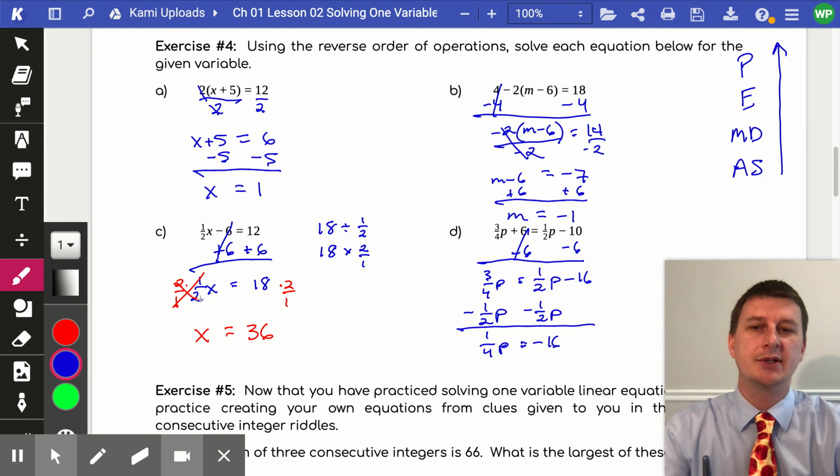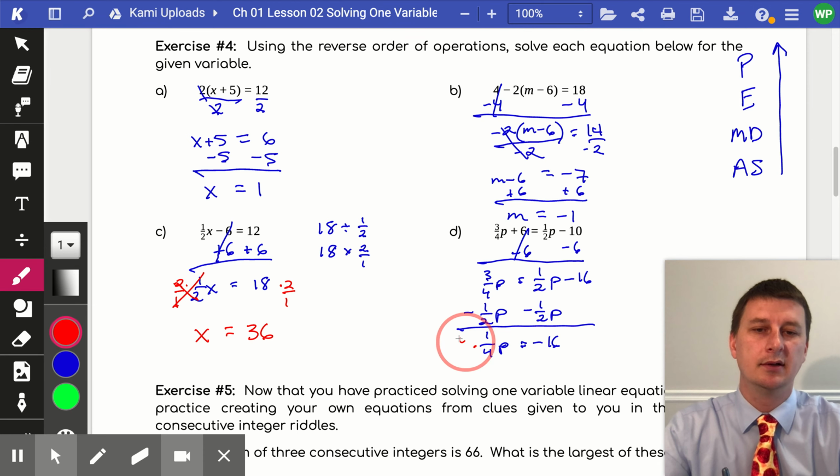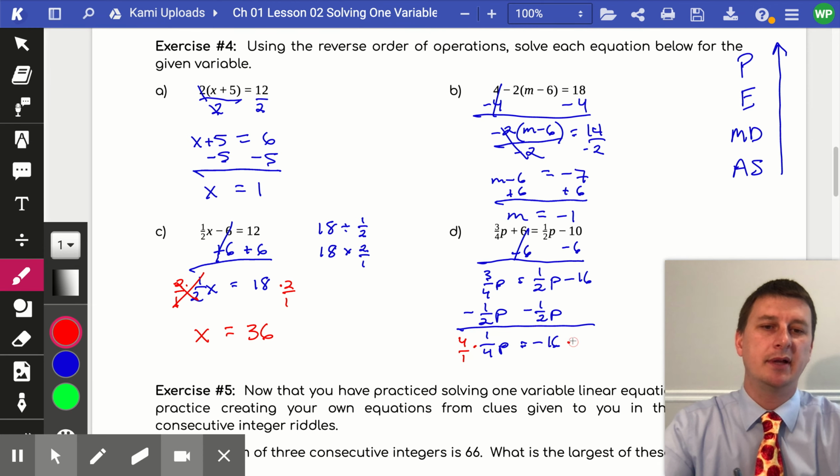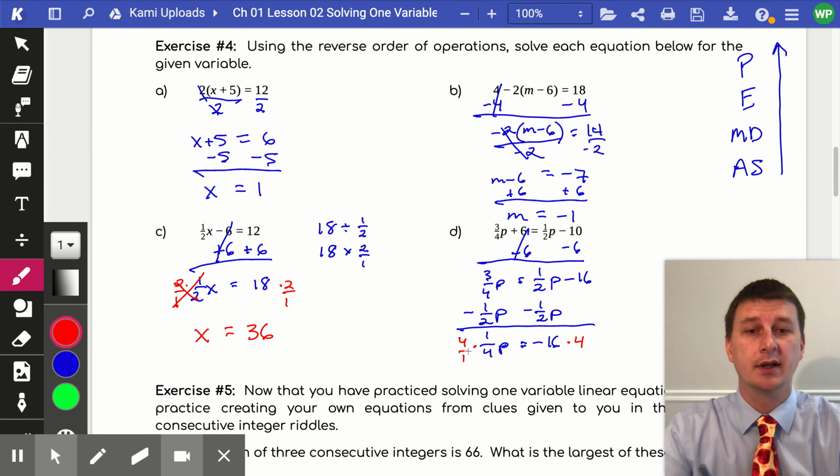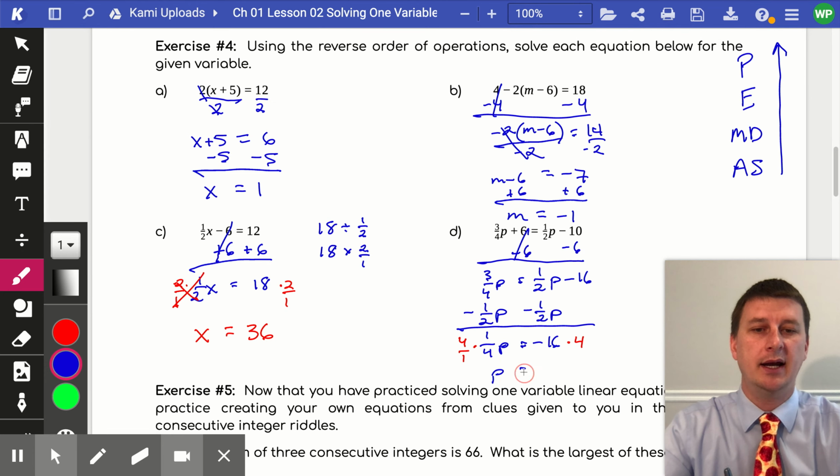And just as we saw in part C, I could divide by 1/4, but dividing by 1/4 is the same thing as multiplying by the reciprocal. So it's the same thing as multiplying both sides by 4 over 1, or just 4. So my final step here would be I would have p by itself isolated on the left side because the 4's and the 1's will cancel out. And negative 16 times 4 will give me negative 64.